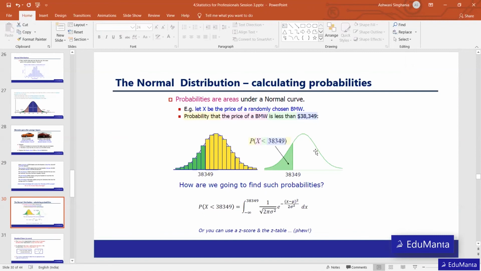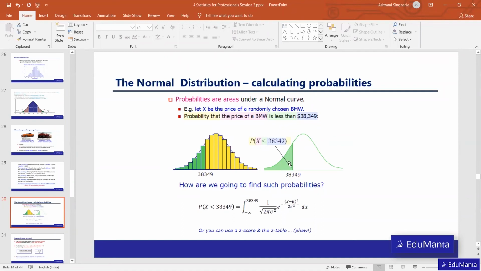This is the normal distribution, and somewhere in between we are going to have the mean price, that is 41,900, and towards the left lies 38,349. So we want to know what is the percentage of cars that is below 38,349. We want to look for that.